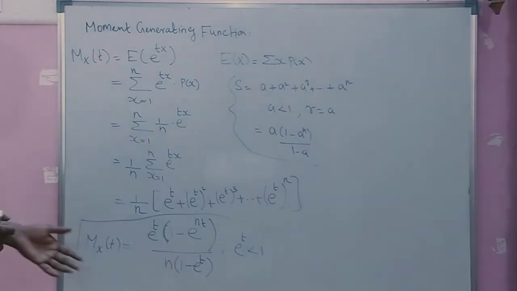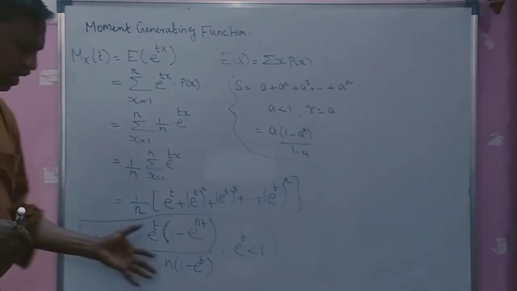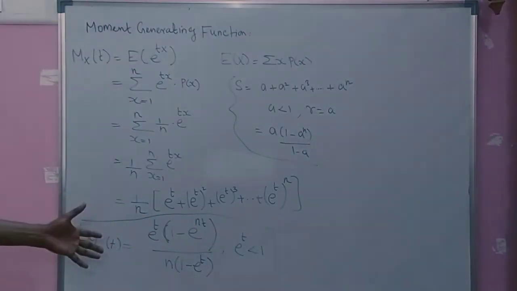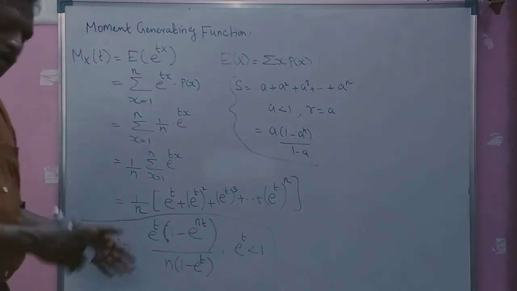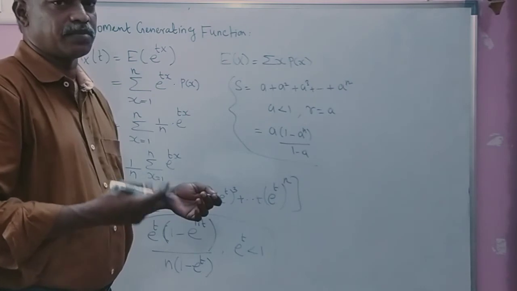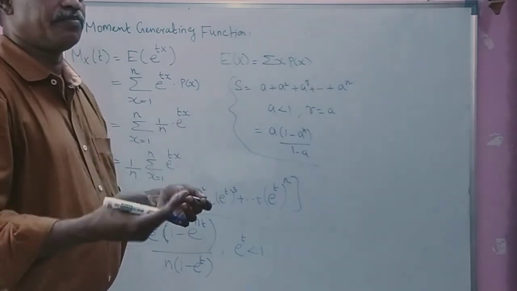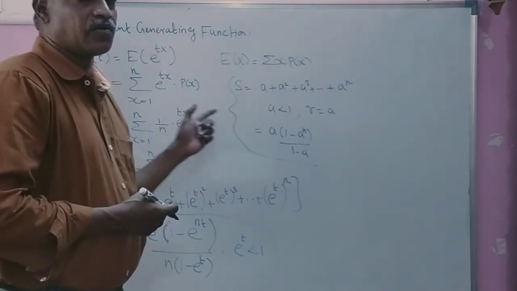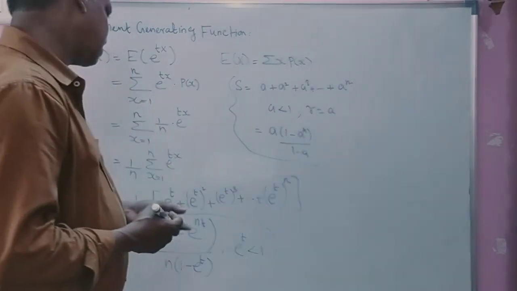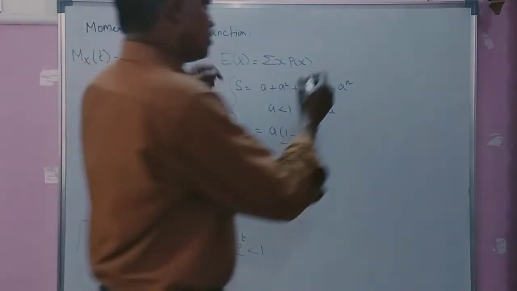So this is equal to the moment generating function of the discrete uniform distribution. From the moment generating function, again you can find the mean, variance, third moment, fourth moment, beta 1, beta 2. Beta 1 is nothing but the coefficient of skewness. Beta 2 is nothing but the coefficient of kurtosis. How can you find these values?